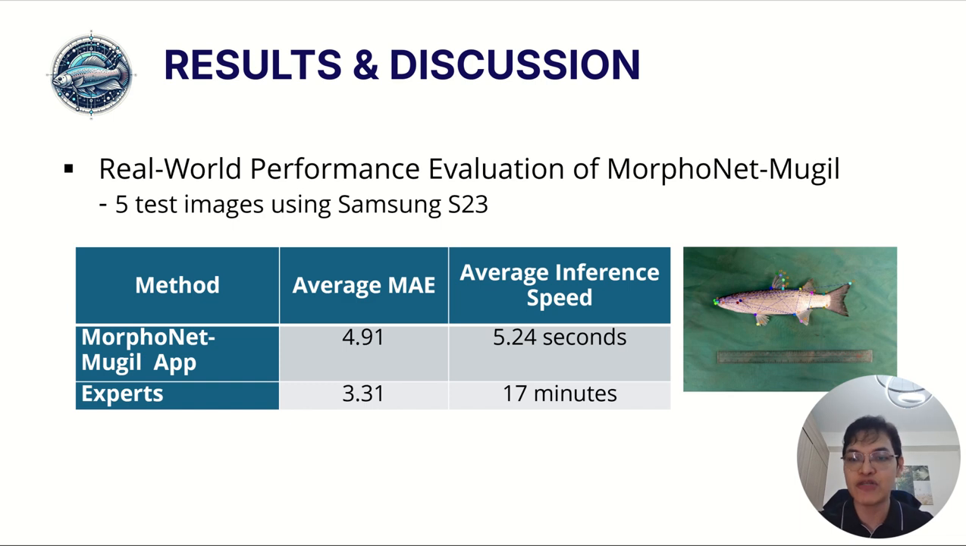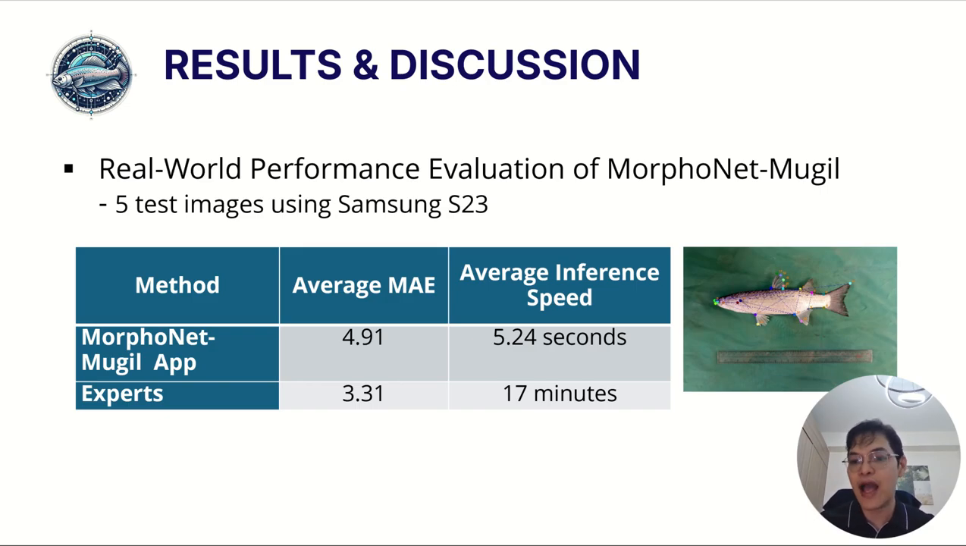Although the expert measurements were slightly more accurate, the difference is relatively small and still within an acceptable range for morphometric analysis. In terms of speed, the advantage of the proposed system is very clear. The Morphonet Mugil application required only about 5.24 seconds per image, while manual measurement by experts took approximately 17 minutes per sample. This demonstrates that the proposed system can significantly reduce processing time while maintaining reliable accuracy, making it suitable